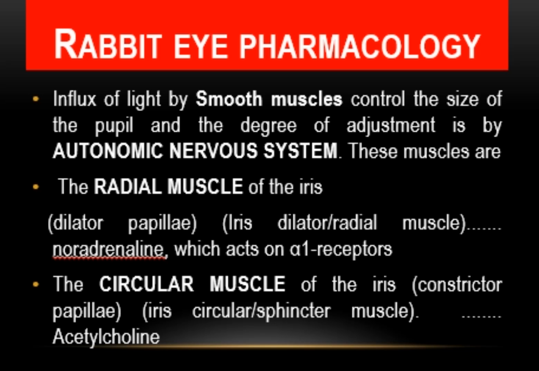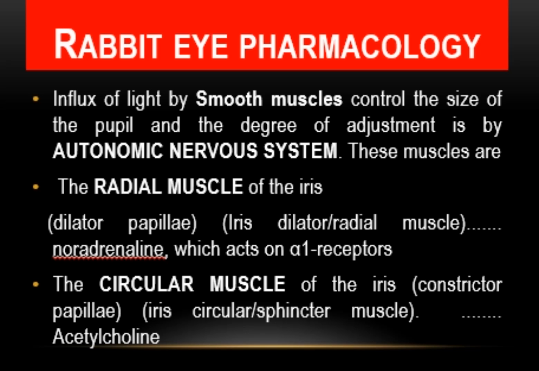These are the radial muscles and the circular muscles of the iris. Radial muscles are also called the dilator pupillae. These dilator pupillae contain alpha receptors, which means they are under the sympathetic nervous system, and their contraction is under the alpha 1 agonist. Their contraction results in mydriasis.